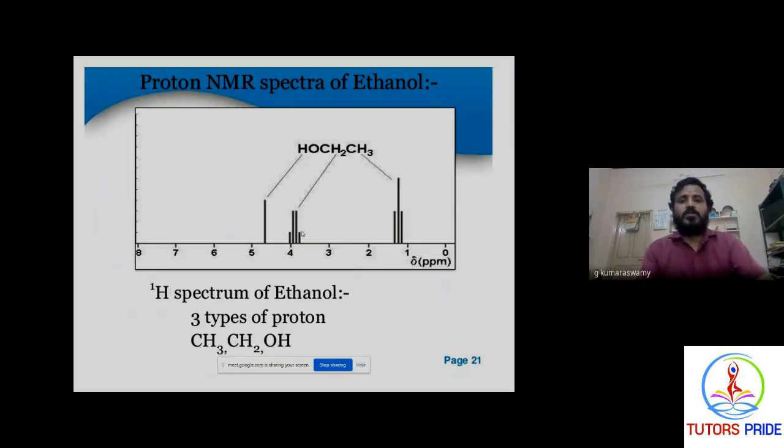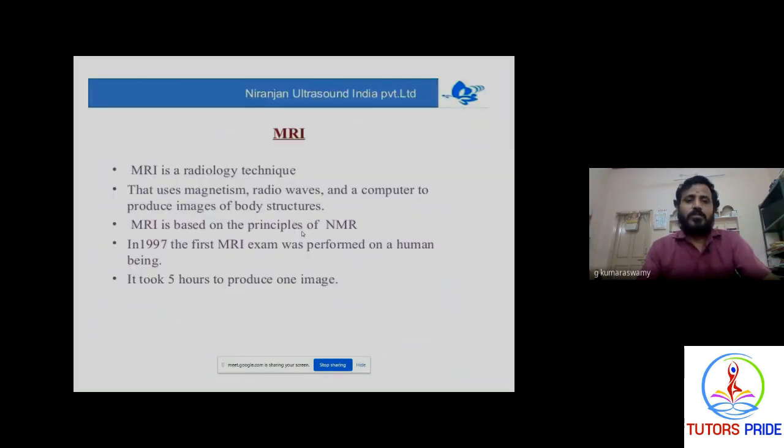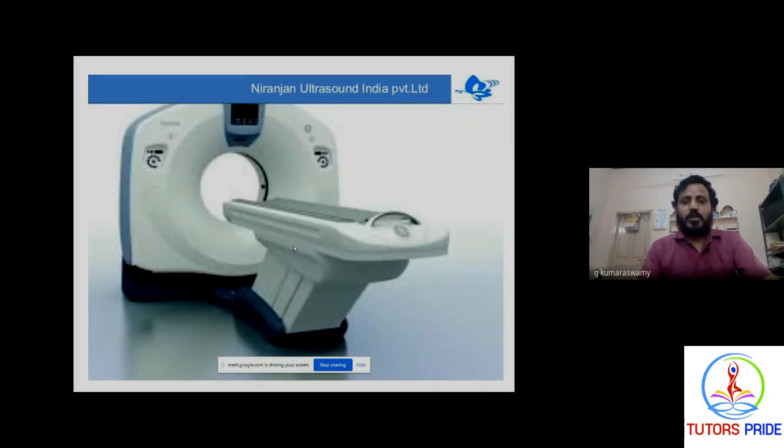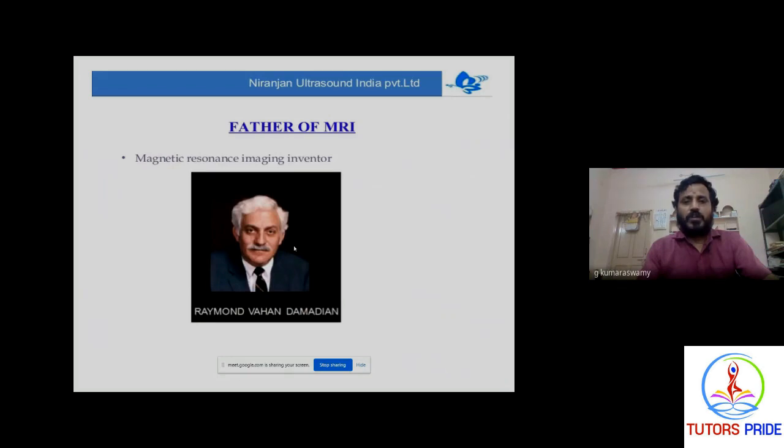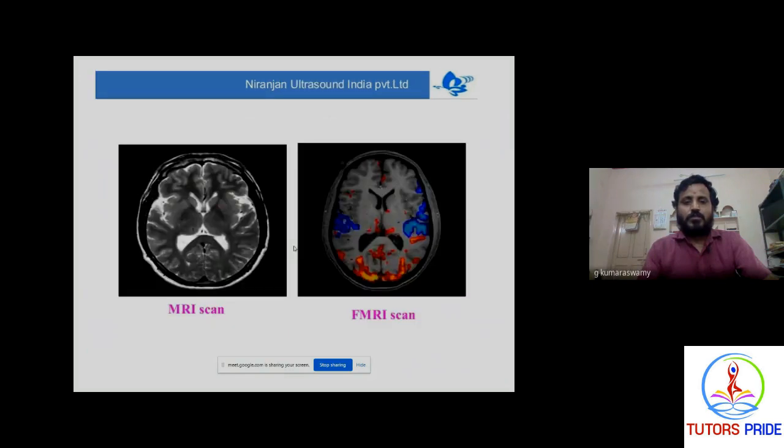And coming to the importance of NMR spectroscopy, it is also used in the biomedical industry, like MRI. MRI is a radiology technique based on the principles of nuclear magnetic resonance spectroscopy. Most of you know MRI, magnetic resonance imaging. This is the MRI scanning, where you apply radio frequency. The father of MRI is Raymond Vahan Damadian. So you can understand MRI and fMRI images this way.